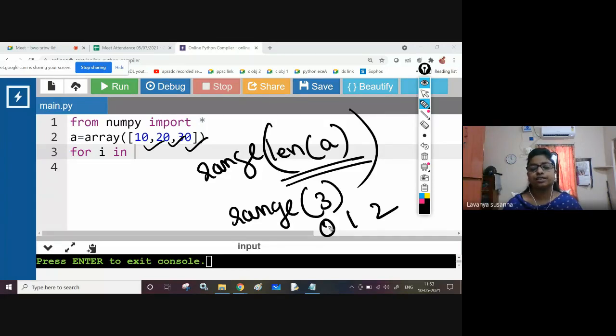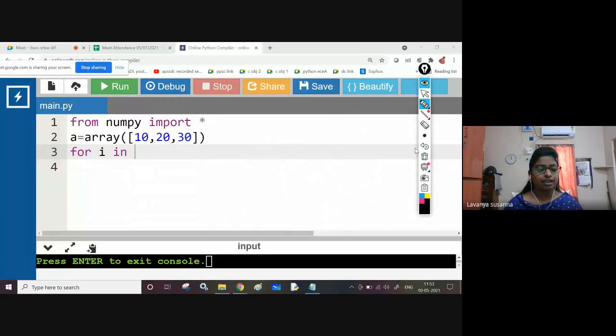So inside range, pass the len function. len of a will return the number of elements, 3. Range of 3 means 0, 1, 2, up to 3 minus 1. Now use this range. For I in range of